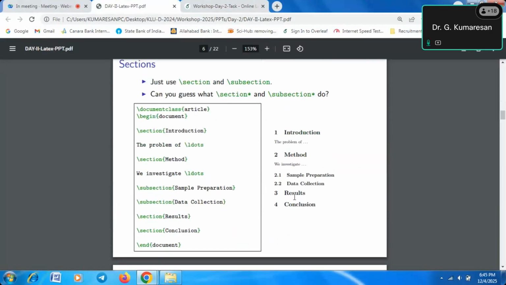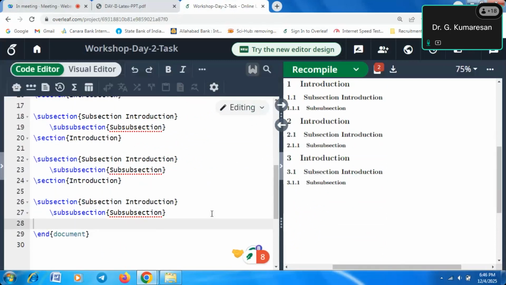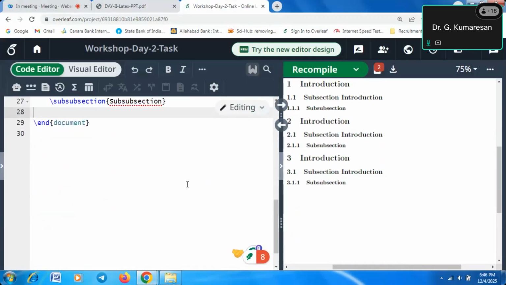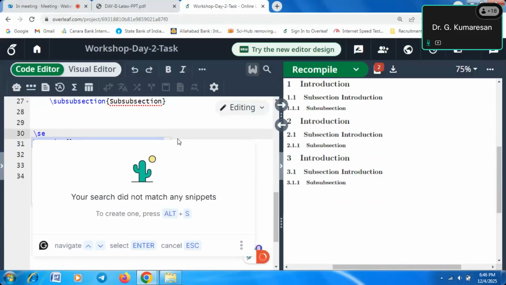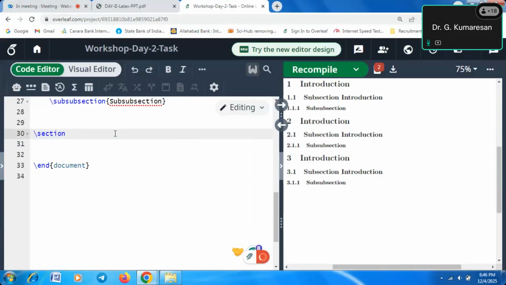Sections and subsections we already discussed. Now we need to understand the difference between section and section star. If you are using normal section, by default, what will happen? It comes with a number. Suppose I don't want any number, what will you do? You have to write like this: backslash section star, open curly brace and type introduction.